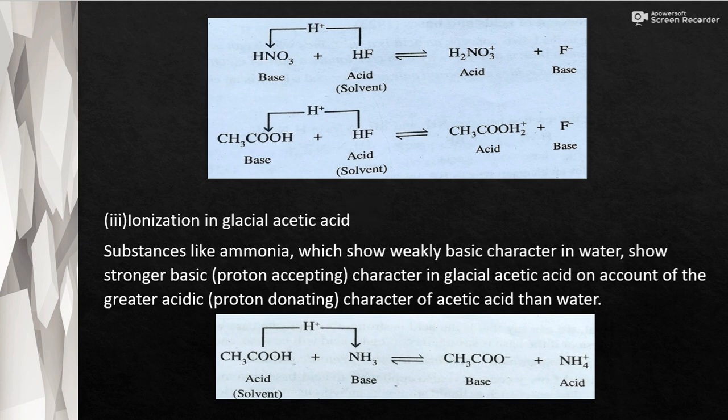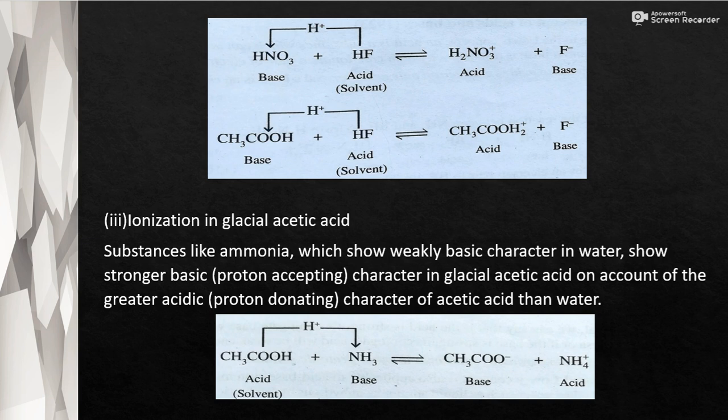The next is ionization in glacial acetic acid. Substances like ammonia, which show weakly basic character in water, show stronger basic, that is proton accepting, character in glacial acetic acid on account of the greater acidic character of acetic acid than water. We know that acetic acid is a weak acid, but when we compare its acidic character with water, it has greater acidic character than water.